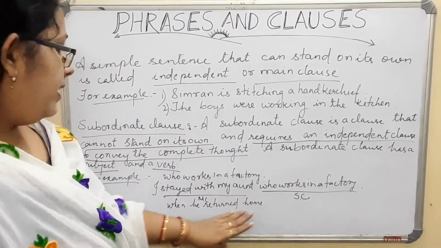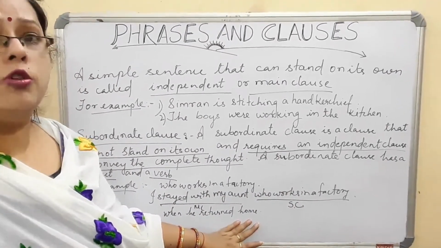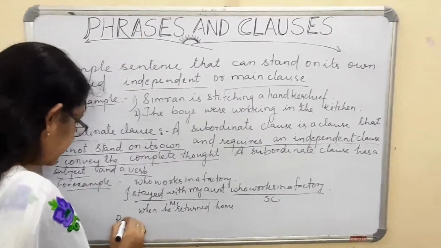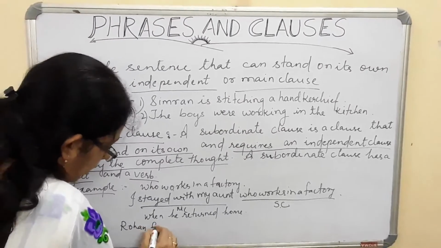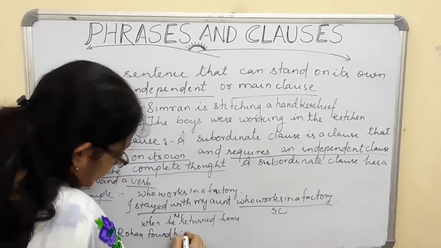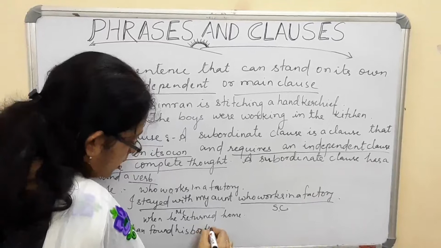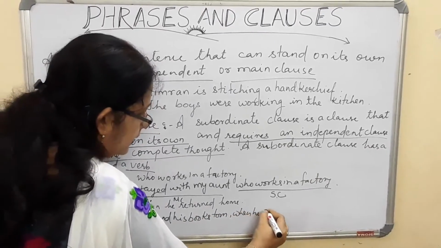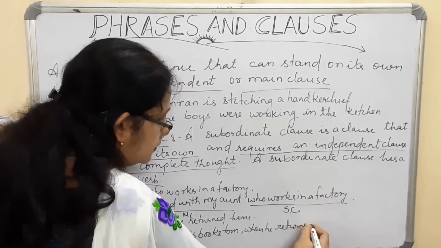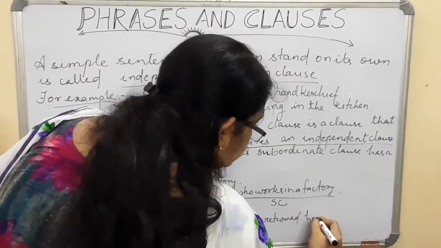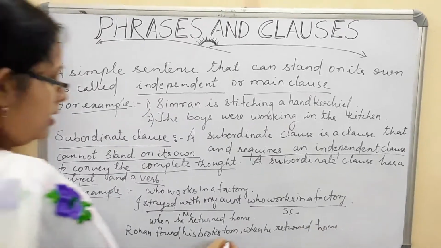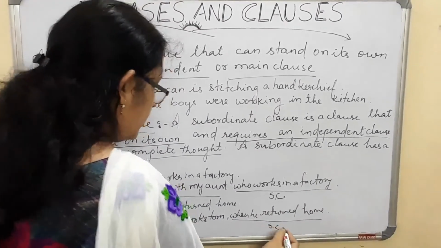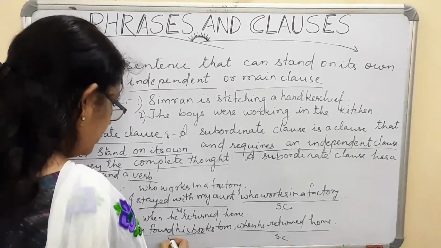Now you see, when he returned home, who returned home? Whose home? No information there. If I say, Rohan found his books torn when he returned home. Now see, when he returned home, this is a subordinate clause. And which is the main clause here? This is the main clause.